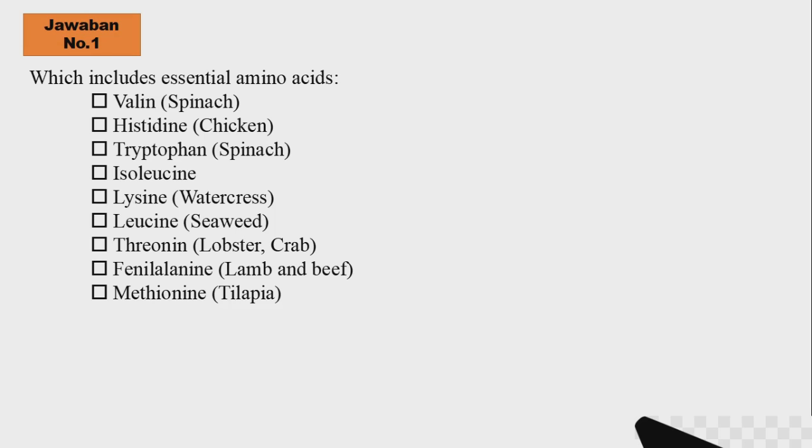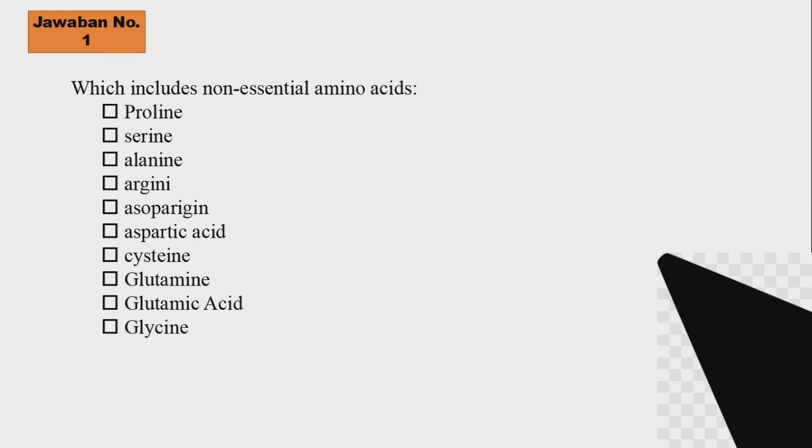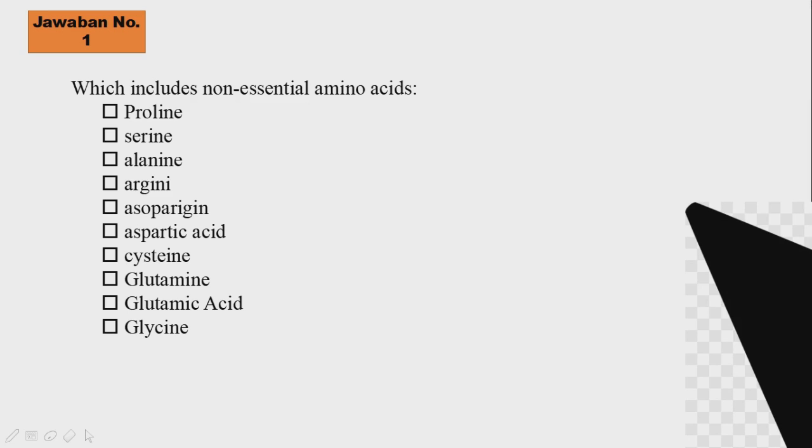And then histidine, for example, is in chicken. You can see this in my slide. And the non-essential amino acids include proline, serine, alanine, arginine, asparagine, aspartic acid, and others.